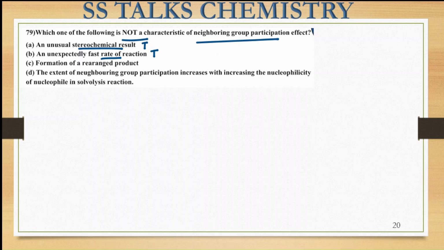The statement is a rearranged product. This is also the true one. Next is the D statement. It says the extent of the neighboring group participation increases with the increase in nucleophilicity of the nucleophile in